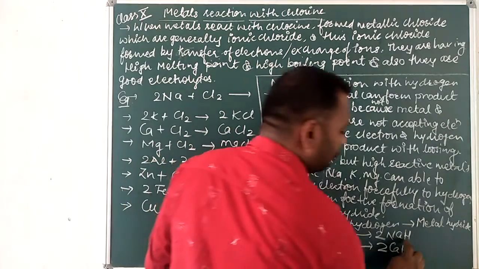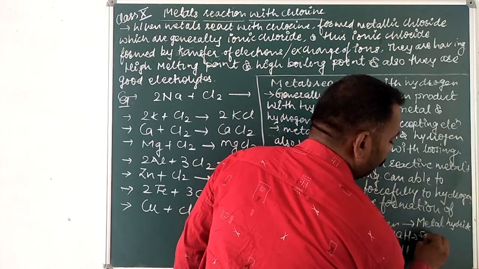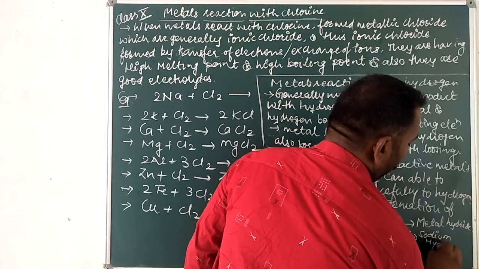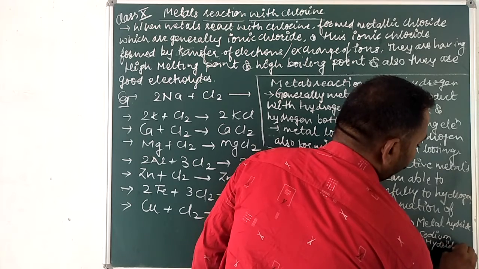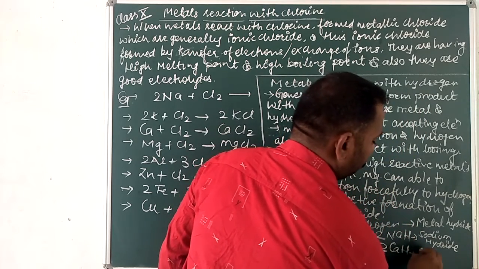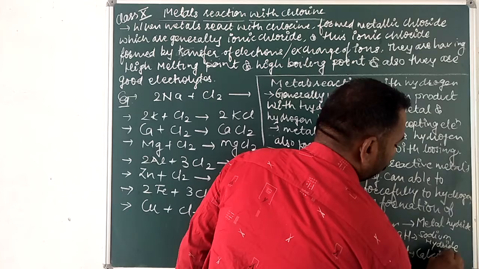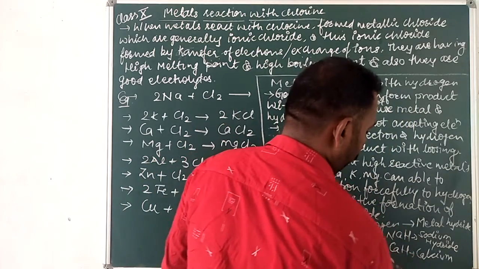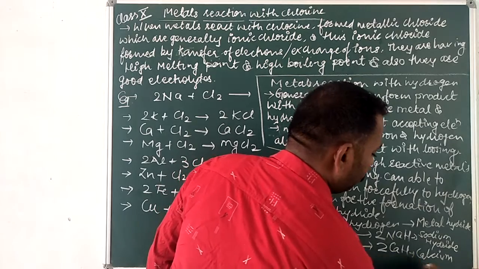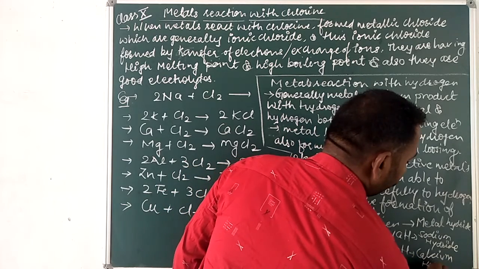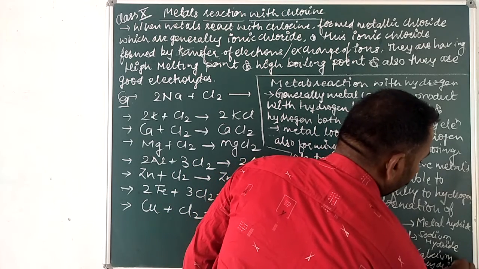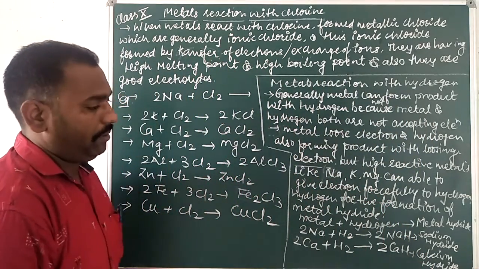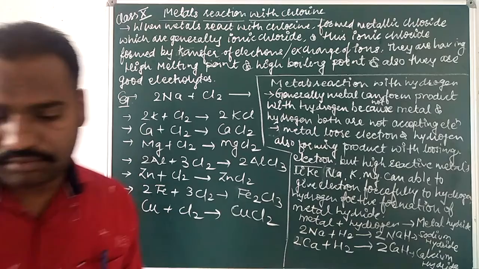Okay. So that is sodium hydride, and this is CaH2, calcium hydride. Okay.